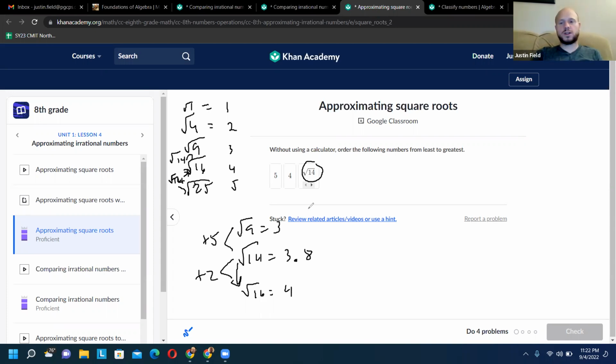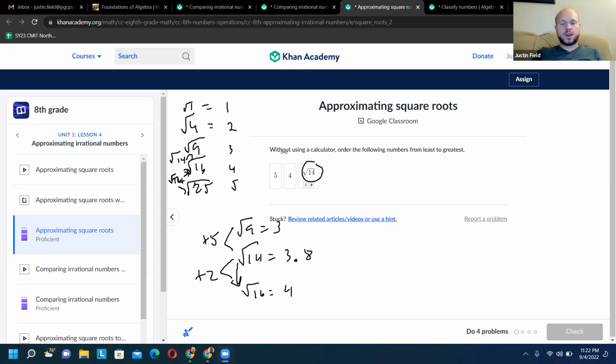It's important to know it's not in the middle. It's not 3.5. It's closer to the top number. So maybe 3.8, maybe 3.7. We're just approximating. And the important thing to know here is that it's 3 point something. So it's going to be our smallest number in this list.